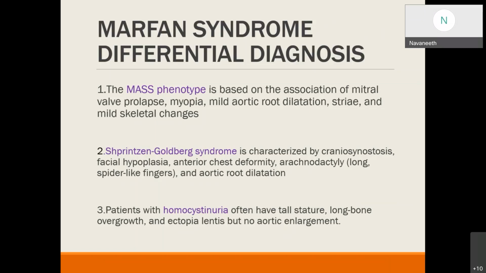Patients with homocystinuria also will have a tall stature, long bone overgrowth, and ectopia lentis. But the differentiating point is there will be no aortic enlargement, and plasma homocysteine levels are markedly elevated in these homocystinuria patients. Thus, we can easily distinguish it from Marfan syndrome.